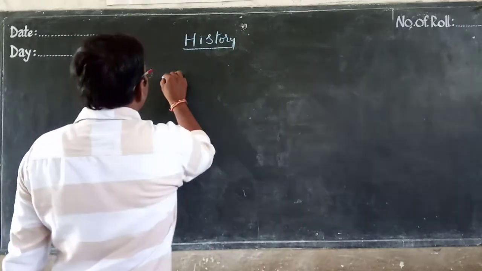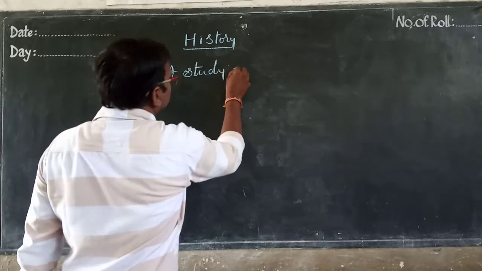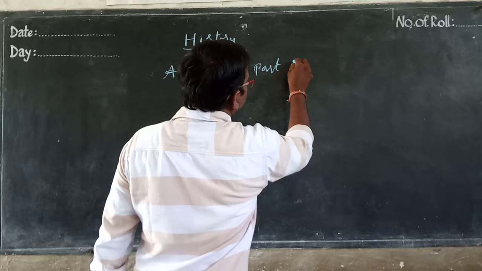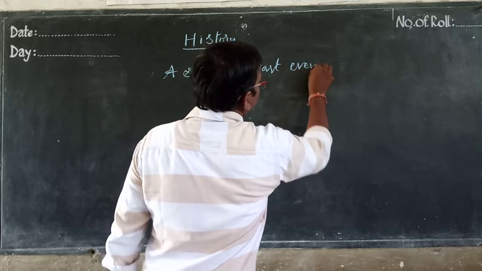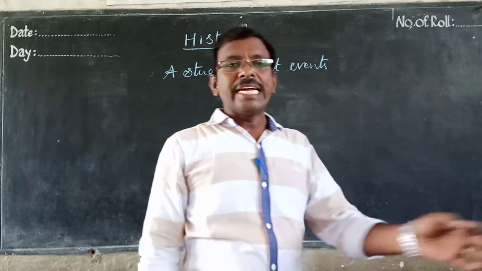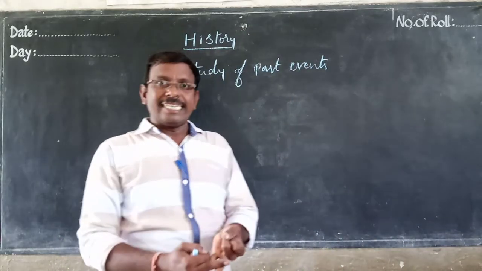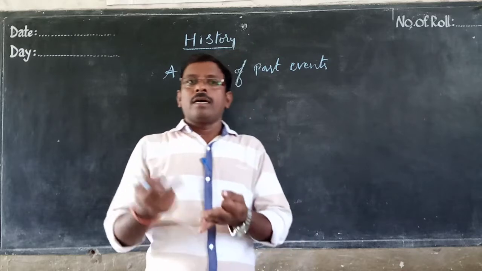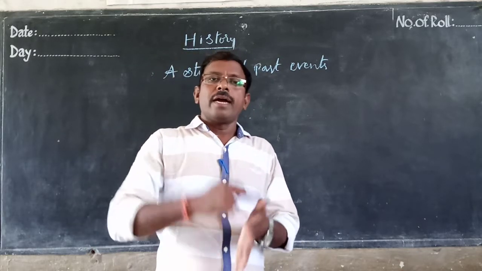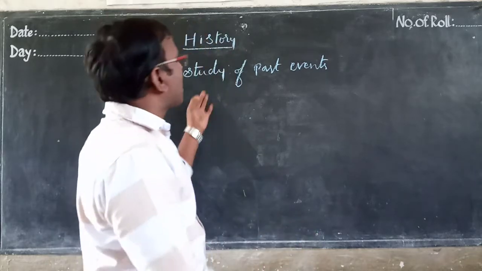A study of past events related to people, country, area, period, a particular person, etc. That is called history. History means a study of past events.